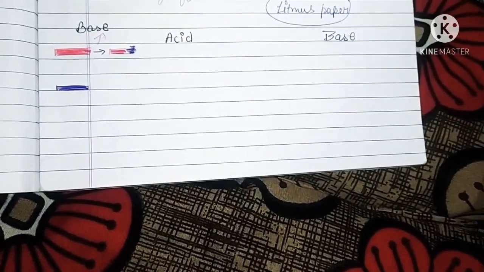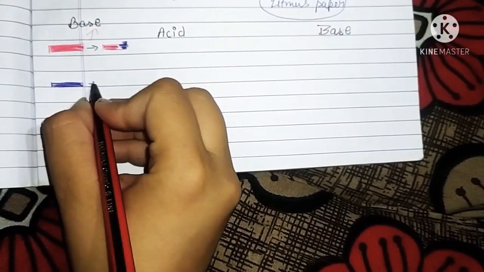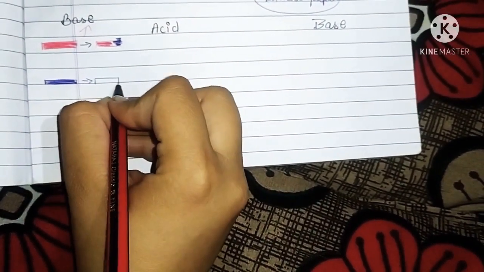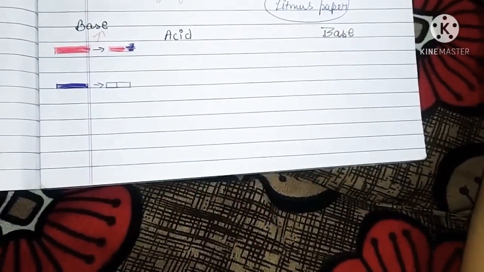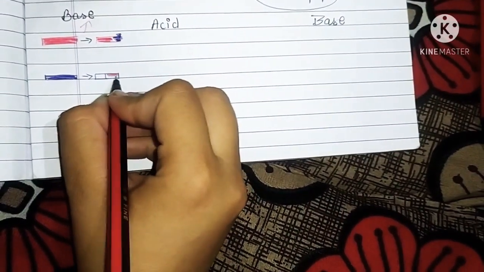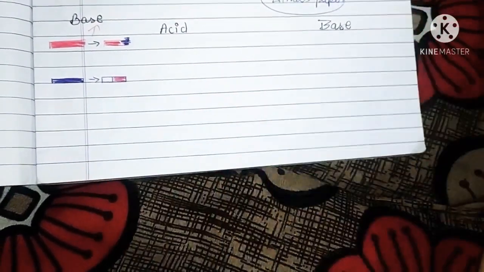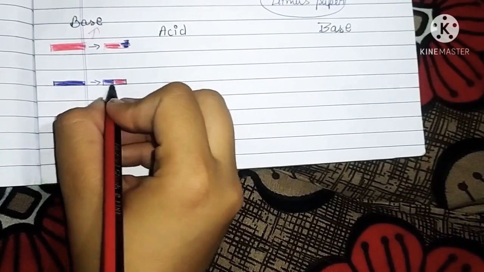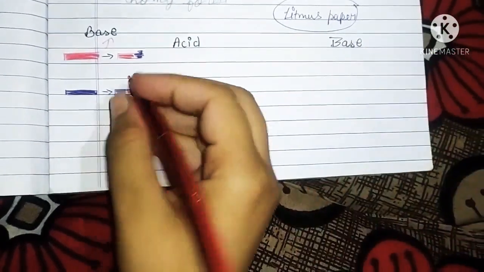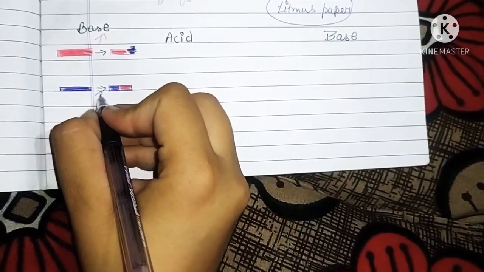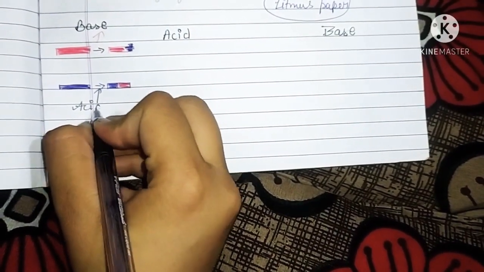On the other side, if your blue litmus paper changes into red in color, then your unknown substance is acid.